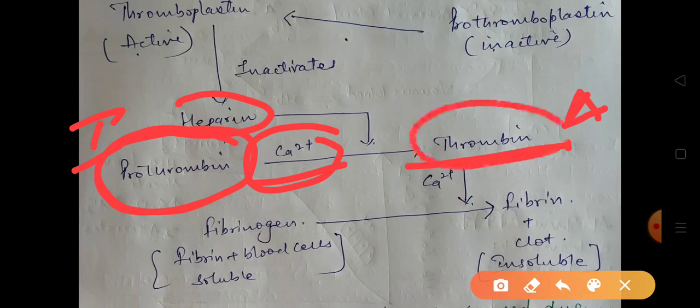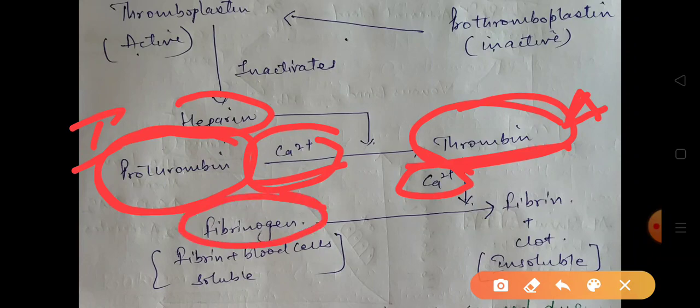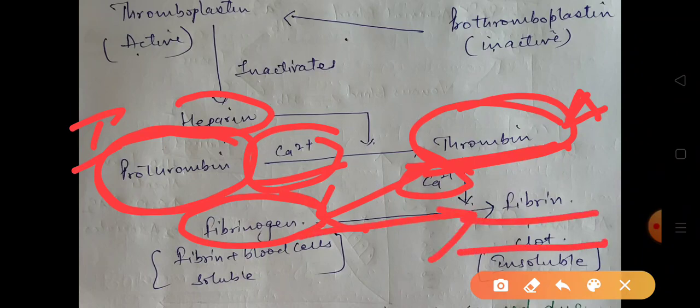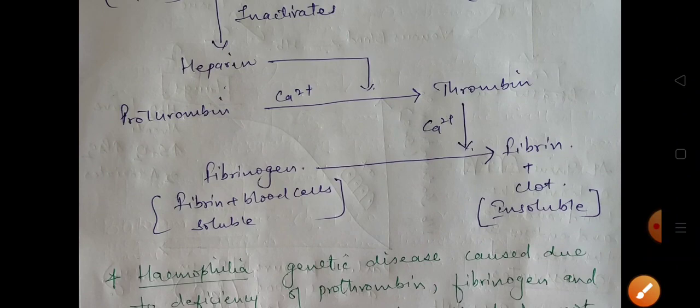Now this thrombin protein, again in the presence of calcium ion present in the blood, acts on fibrinogen. Fibrinogen is the soluble protein which is present in the blood. So thrombin acts on fibrinogen and converts it from the soluble form to insoluble fibrin along with the clot. As a result, the wound gets clotted and no more flow of blood occurs. So this is the clotting process. We call it blood clotting.